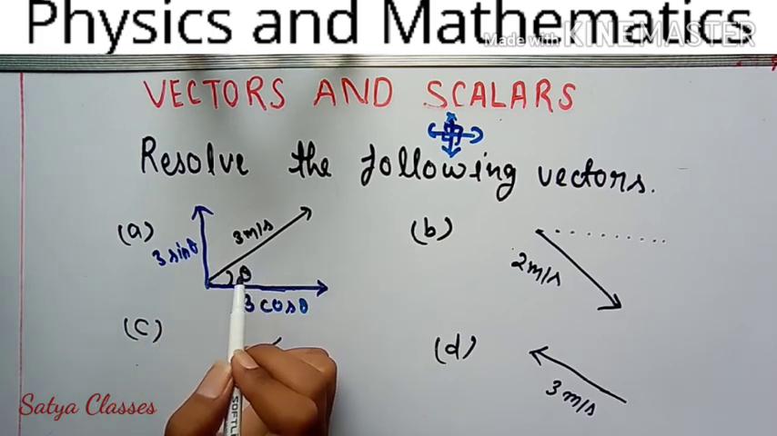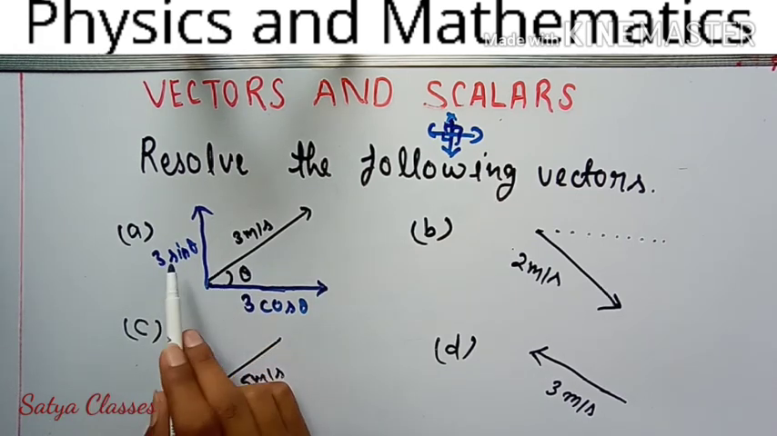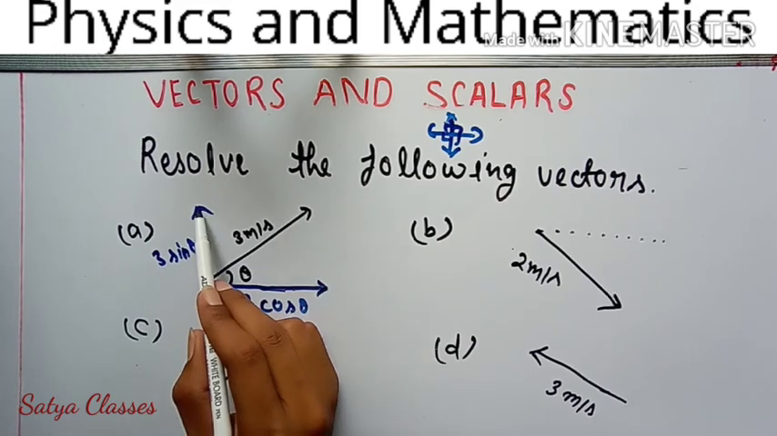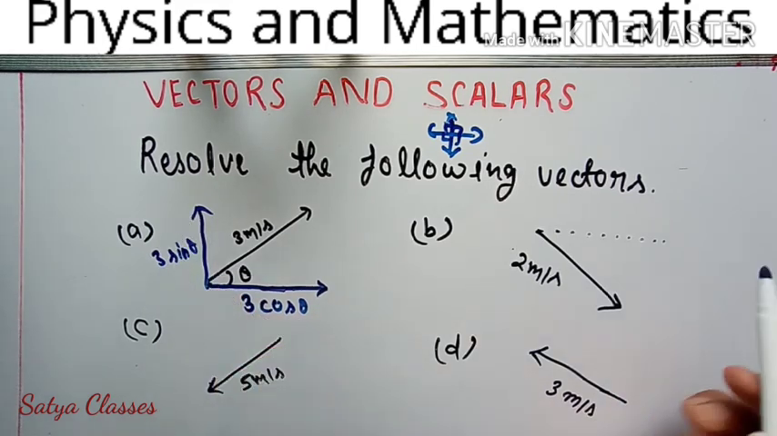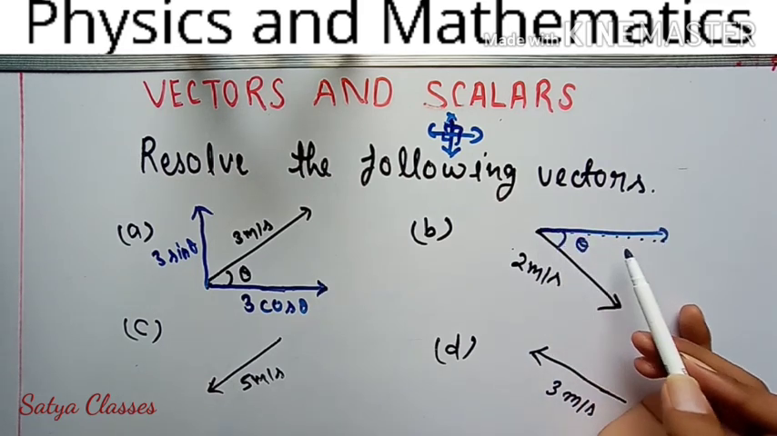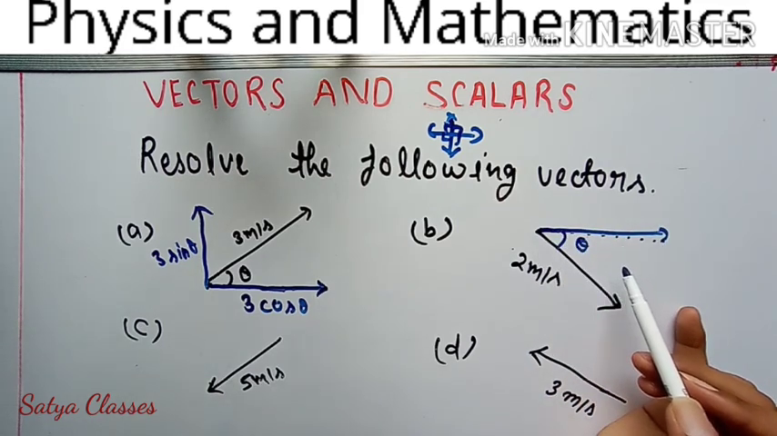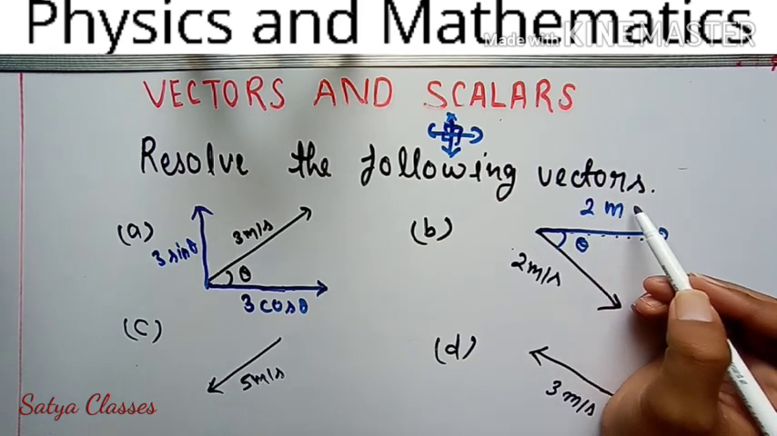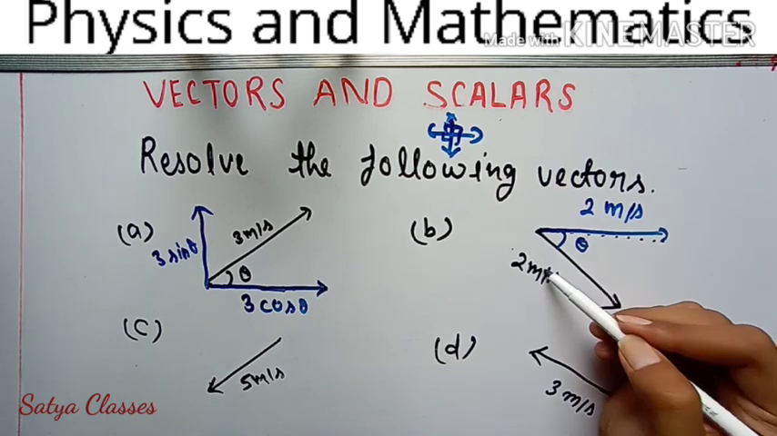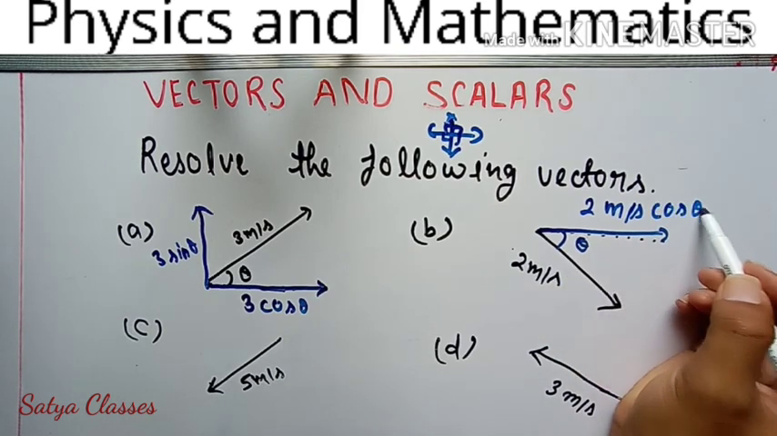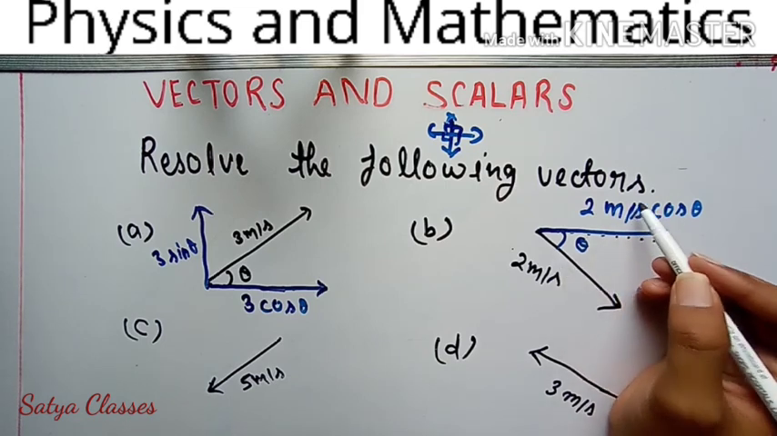Understand? You have resolved them, and you also now have the directions. Which direction is this? East. And this? North. Okay, very good. Now for this one, the angle theta is specified, so resolve it. Tell me. Very good: 2 meter per second, its unit, and cos theta. Every time you need to write its unit.